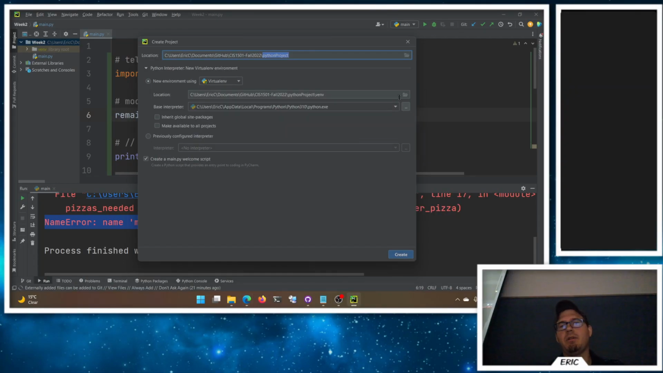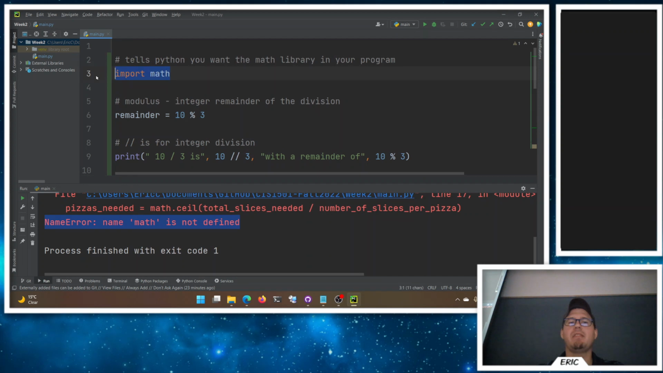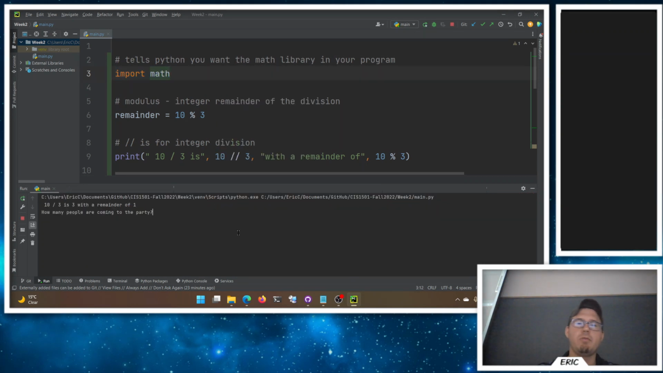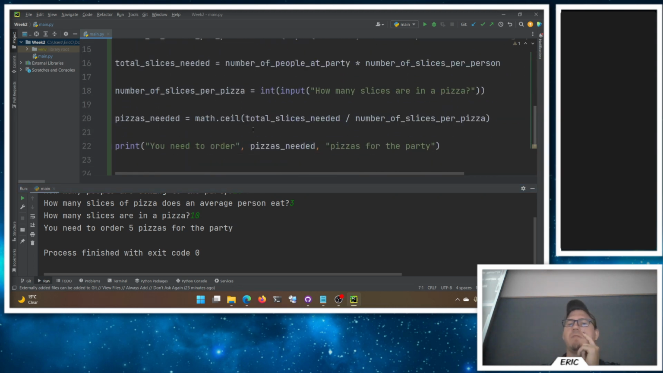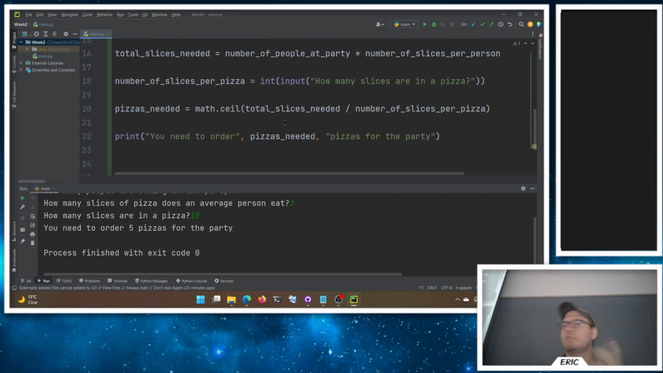It's somewhere in there. But anyway, we're telling it, hey, please add the math library because it doesn't come by default. So now when I have the math library, we can go and do that. So we had 15 people at our party. They ate 3 slices each. We have 10 slices in a pizza. We have to order 5 pizzas for the party. Fantastic. So now we are correctly rounding up to the next value here, how many slices of pizza we need for the party. And it all just kind of works.